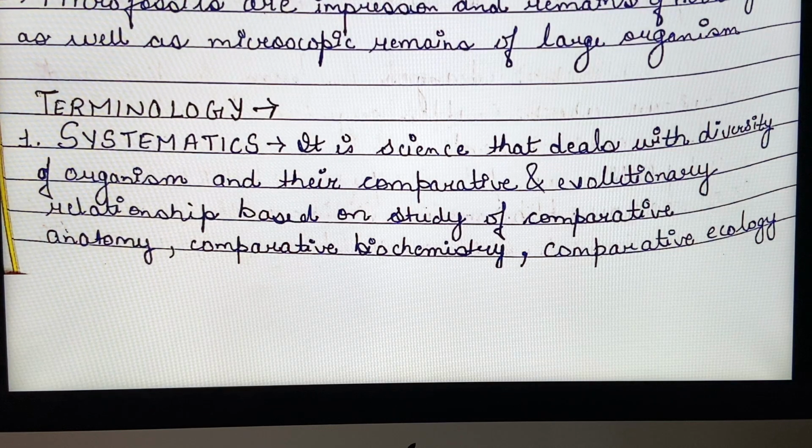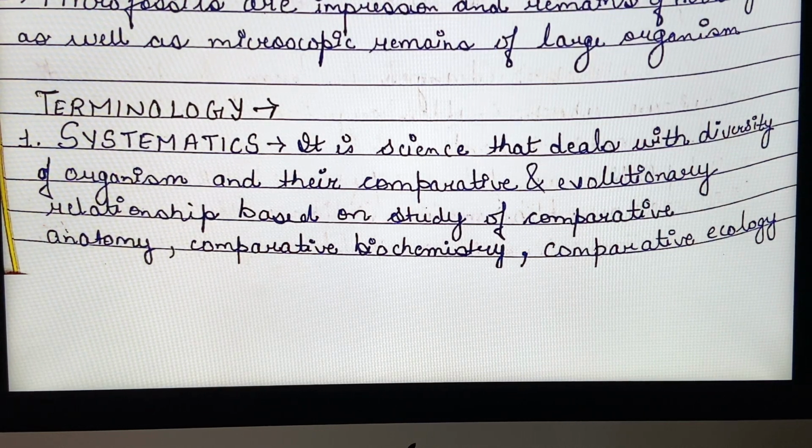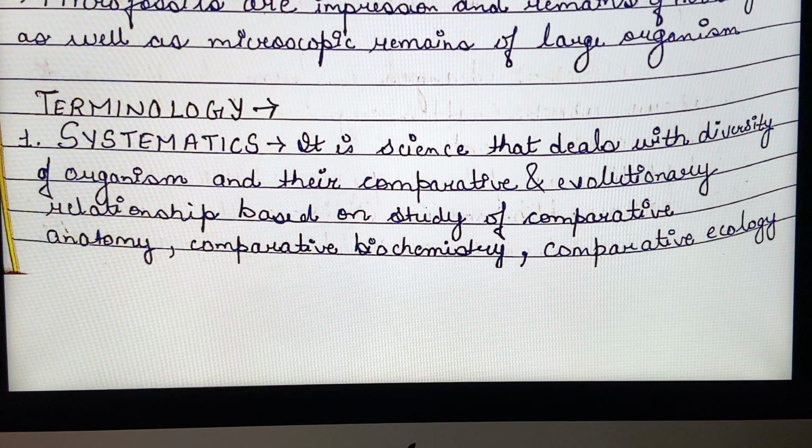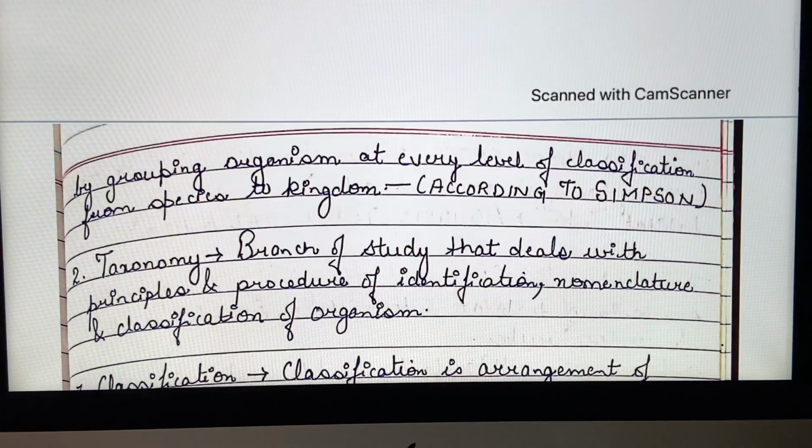Now let us study some of the terminologies. The first terminology that we have to study is systematics. Systematics is that science that deals with the study of diversity of organisms, the study of variety of organisms. This study of diversity of organisms is based on certain studies of the anatomy of organisms. Anatomy means study of internal structure, on the comparative biochemistry, on the comparative ecology.